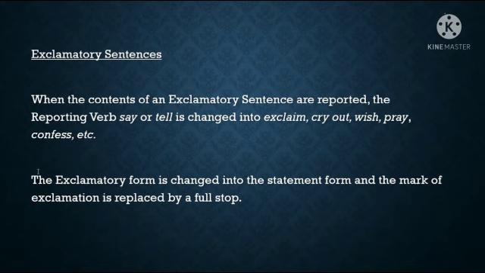But when you convert direct speech into indirect speech, the exclamatory form is changed into the statement form. You have to understand this. The exclamatory form should be changed into the statement form, and the mark of exclamation is replaced by a full stop.